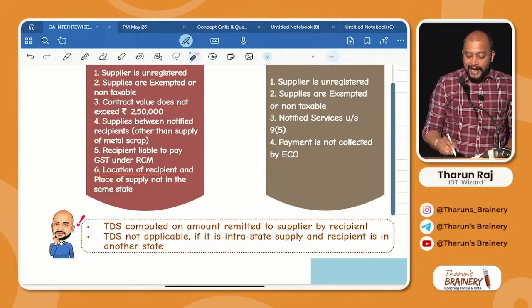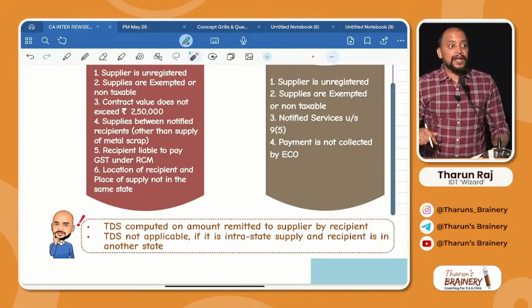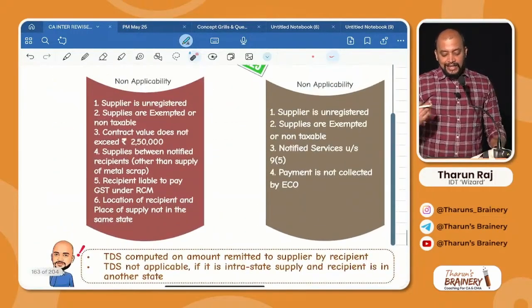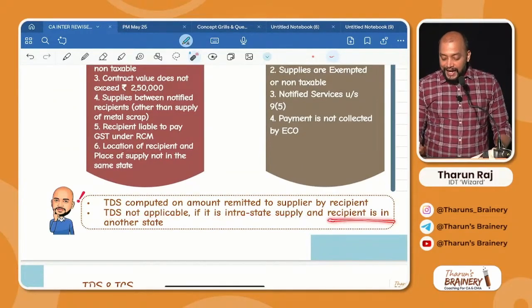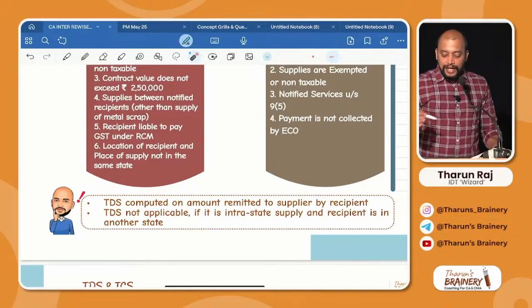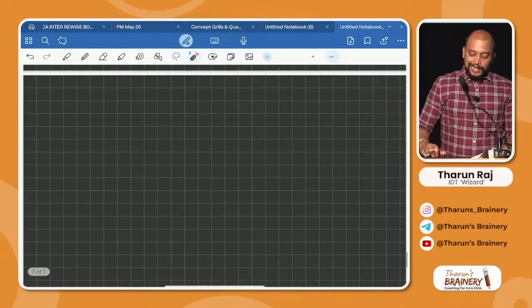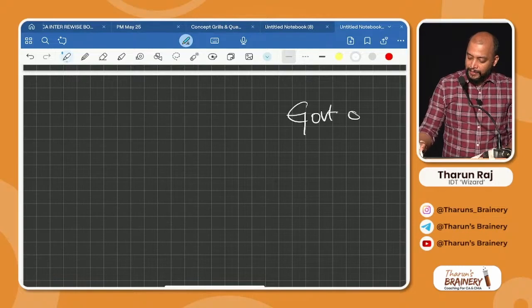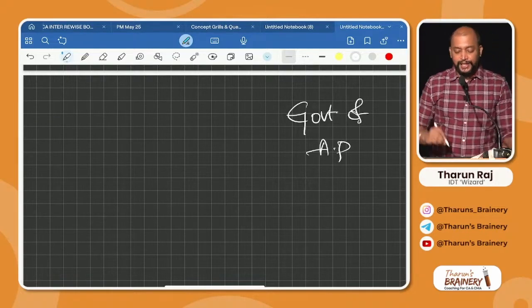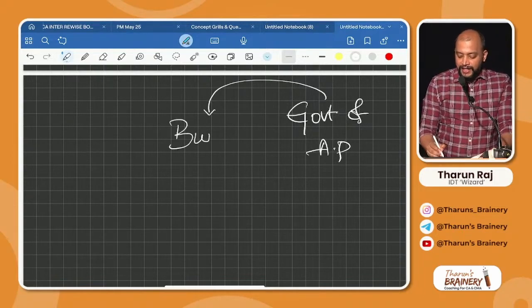Location of recipient and place of supply not in the same state: it is an intrastate supply, but the recipient is in another state, then TDS is not applicable. TDS is not applicable if it is an intrastate supply and the recipient is in another state. Let's try to understand why TDS is not applicable in that case. For example, the government of Andhra Pradesh is having a building in Tamil Nadu.